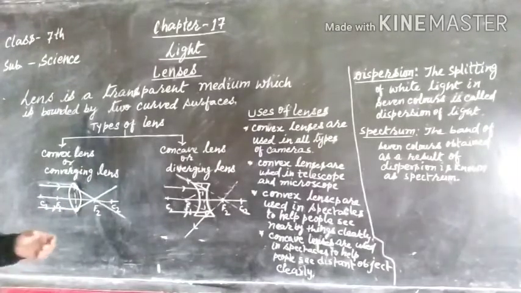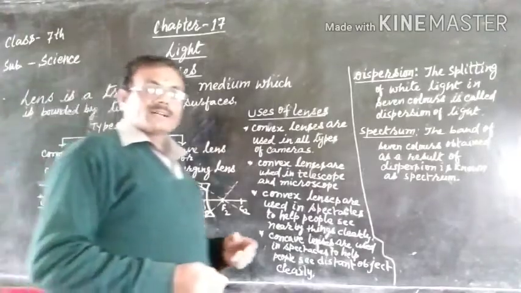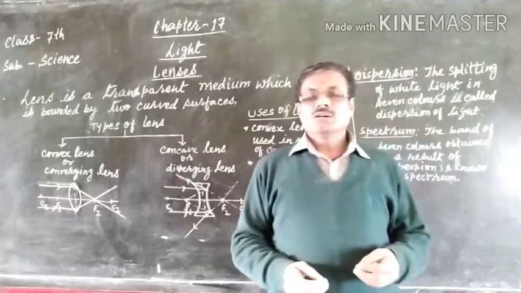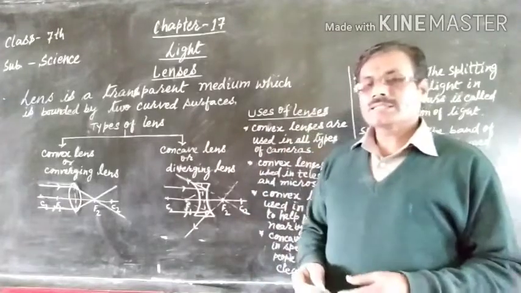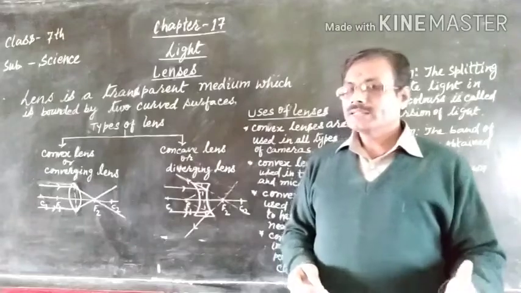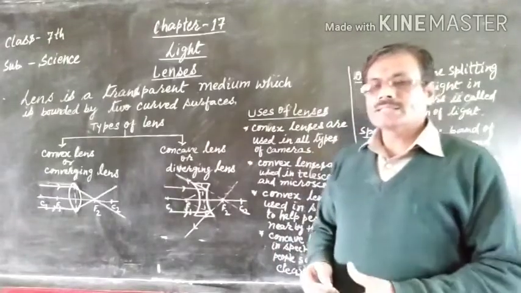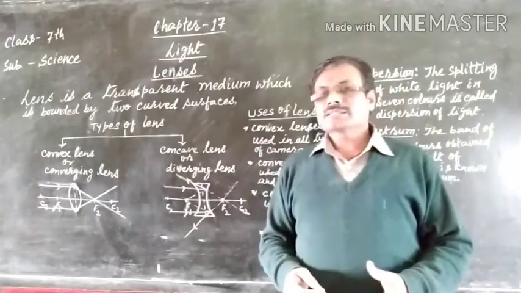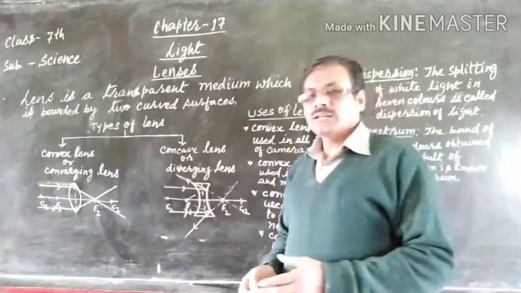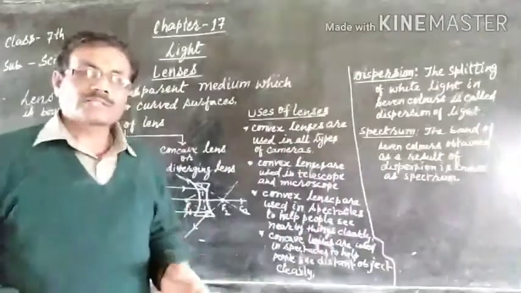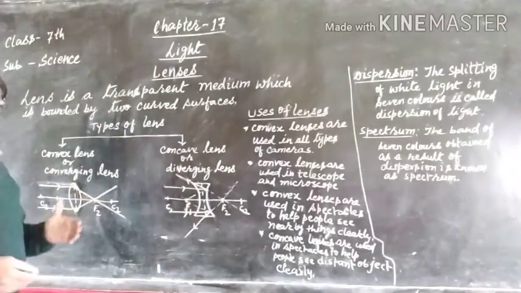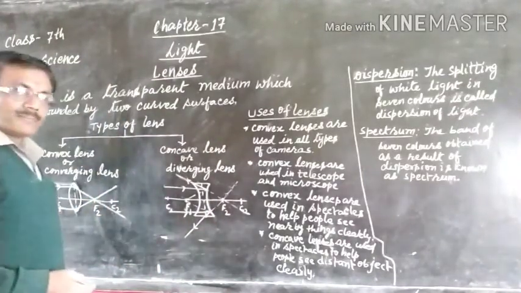Since in mirrors, you have read that mirrors are also a slice of glass that are polished on either of the sides, but in lenses this is open from both sides, and so the light which passes through the lens bends from its place.